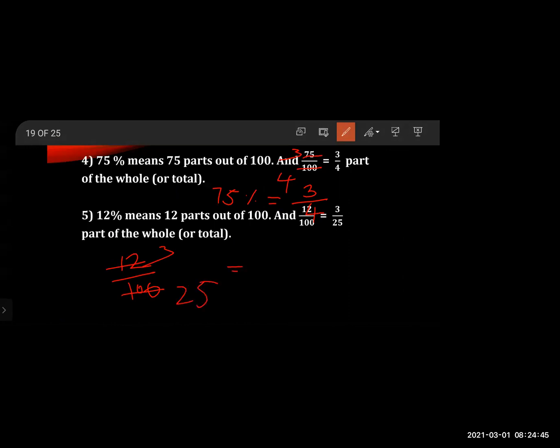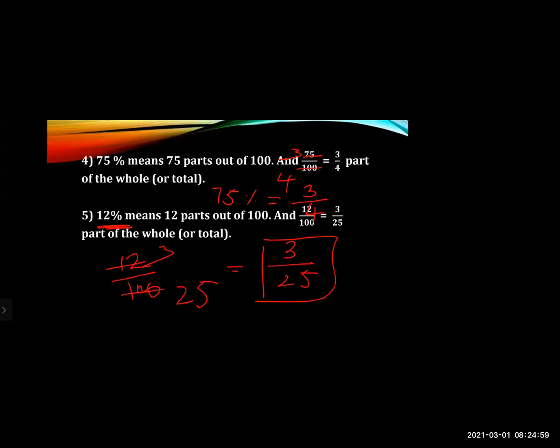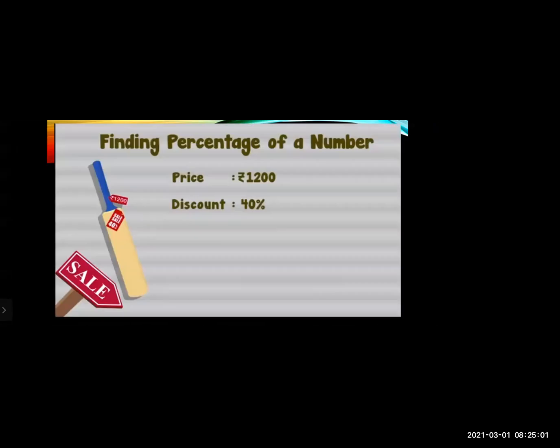So the ratio you will get is 3 upon 25. So for 12%, what will be the ratio? 3 upon 25. So this was percentage turned into fraction. So today what we learned is fraction into percentage and percentage into fraction, the conversion of both.